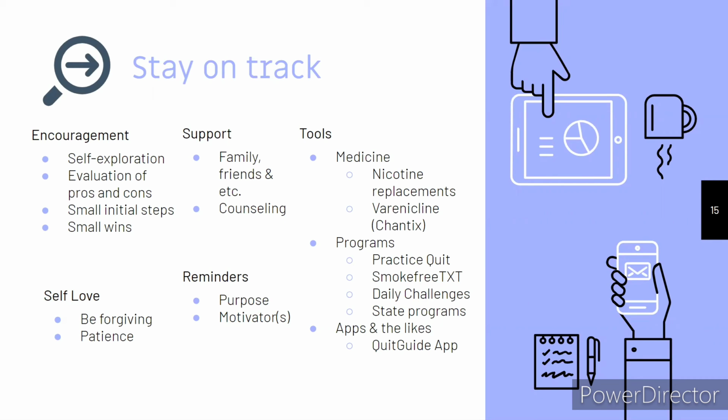So these three text messaging programs, Practice Quit is 1 to 5 days, and basically you receive daily text messages for support in quitting. And in Smoke Free, it's 6 to 8 weeks. And Daily Challenges is a bit different. It helps build skills for becoming smoke free.